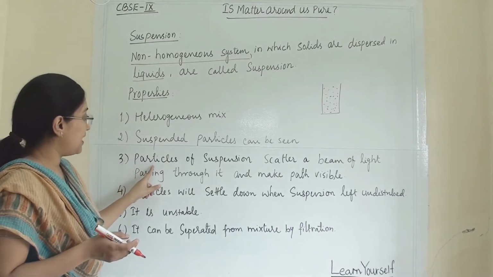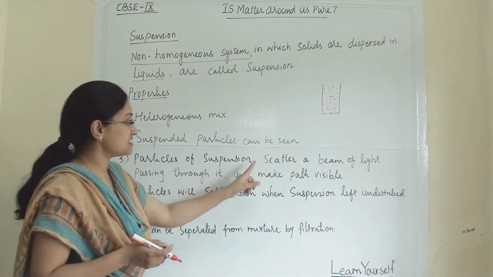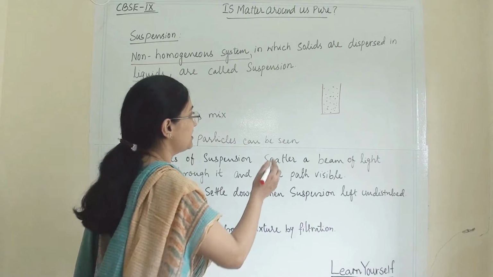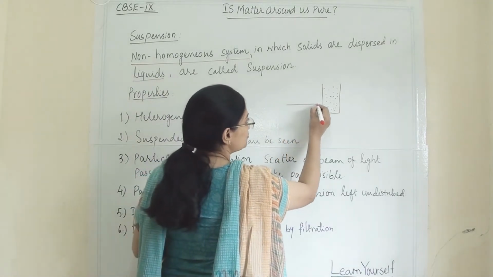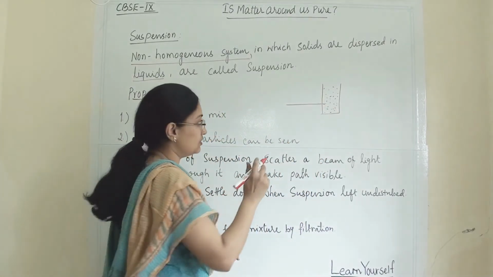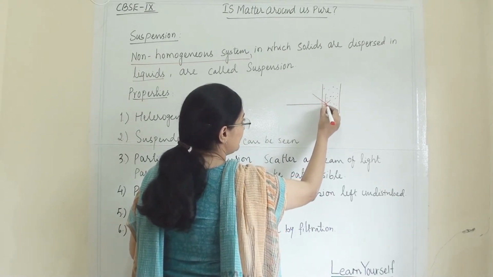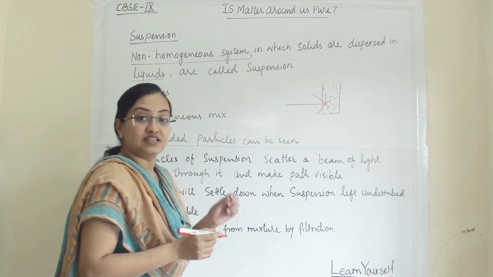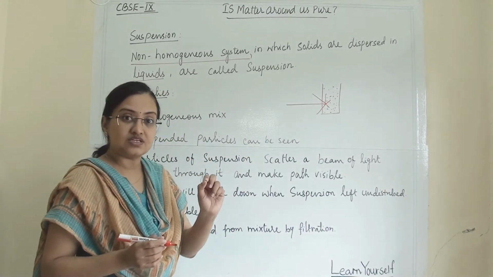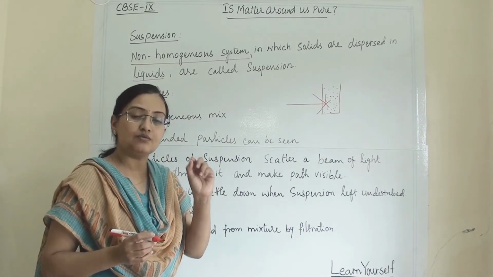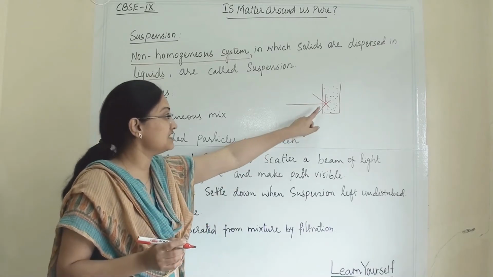Third, particles of a suspension scatter a beam of light. When a beam of light falls on a particle, it will scatter that light because it is a solid substance. Yes, it is very minute, but it is a solid substance.